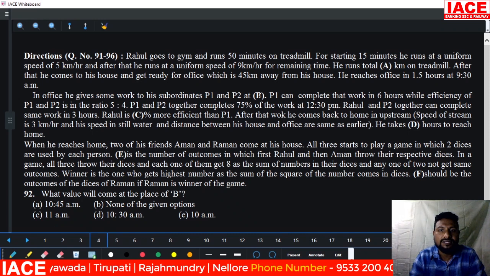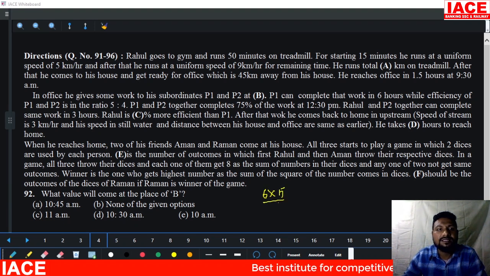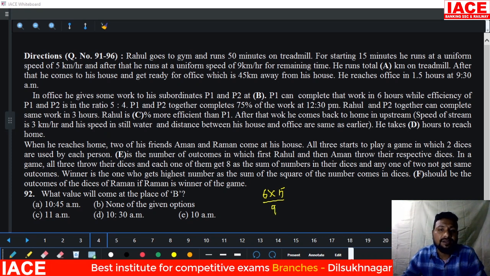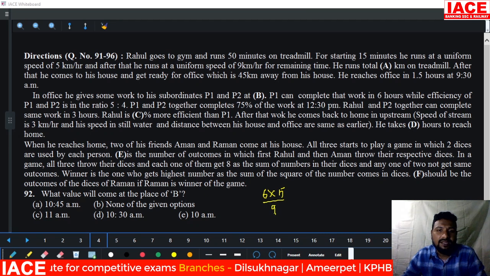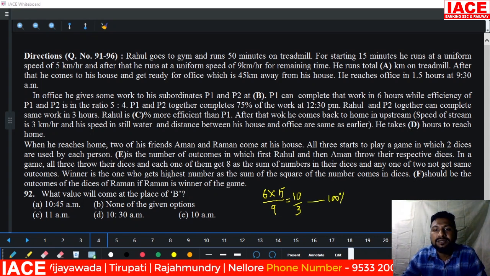Up to here, the data is required to answer B for question 92. And at what time did they start? That is our question. P1 completes the work in 6 hours, and efficiency is 5, so 6 times 5 is 30 units. Both together do how many units per hour? 9 units per hour, because 5 plus 4 is 9. So 30 units means 10 by 3 hours to complete the total 100% of the work.